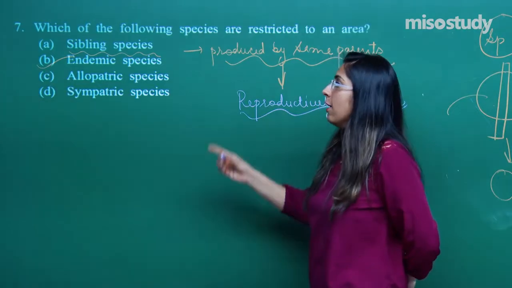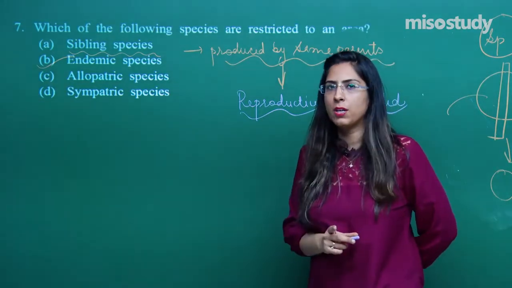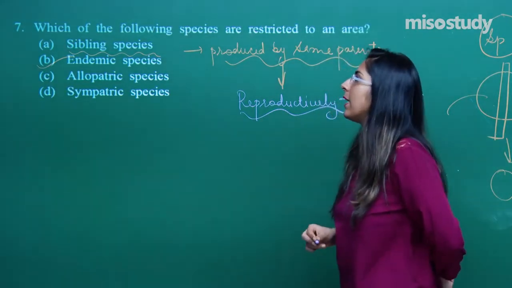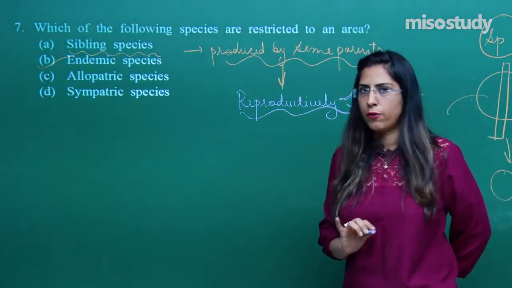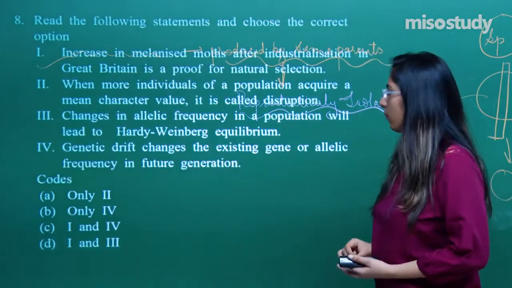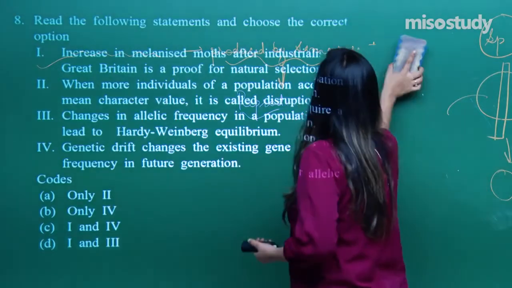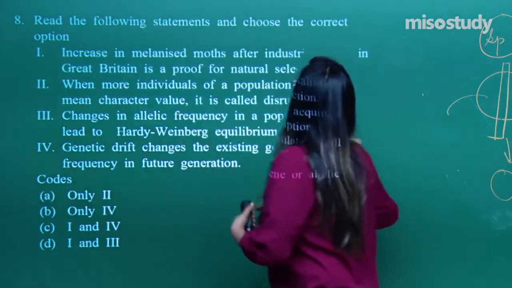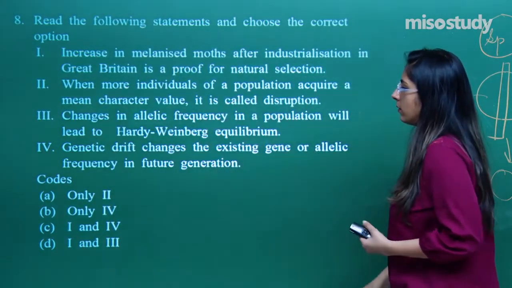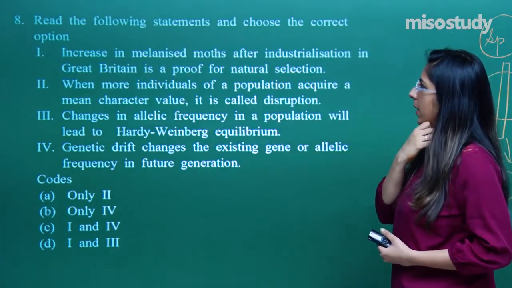species as well. The correct option for question number 7 is option B, that is endemic species, and parapatric and sympatric species I have already explained. Let's talk about the next question. Read the following statement and choose the correct one. This is question number 8.